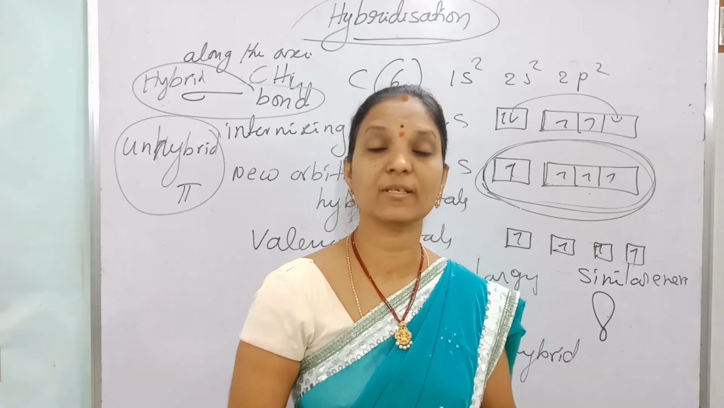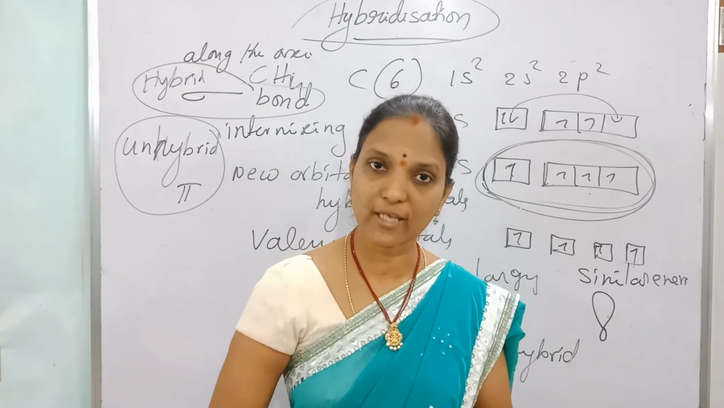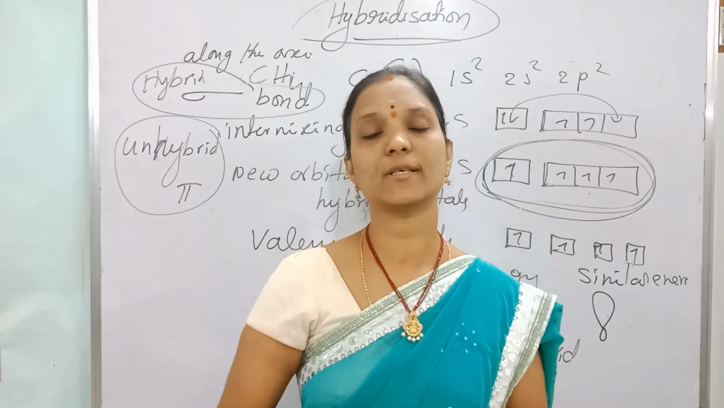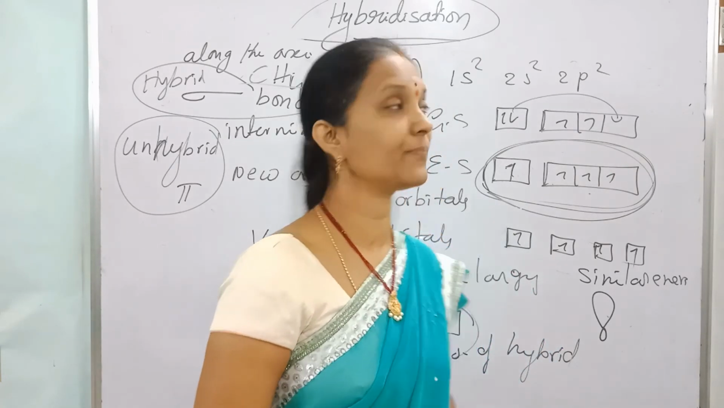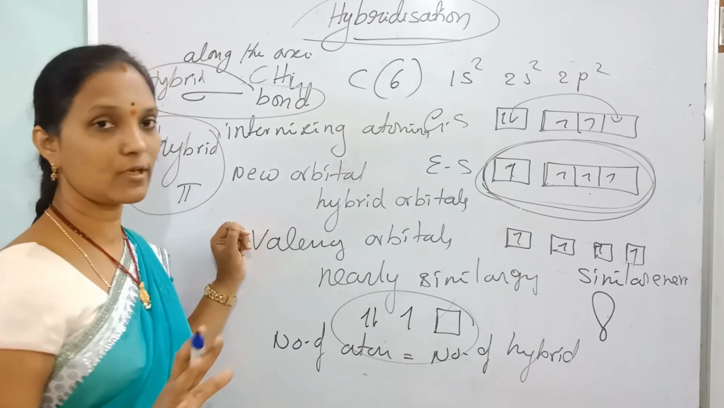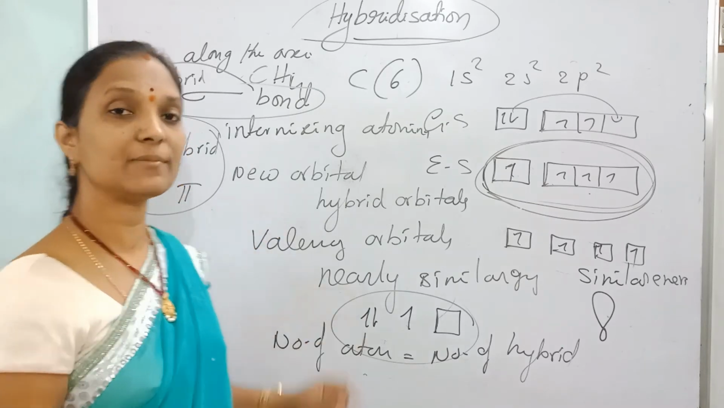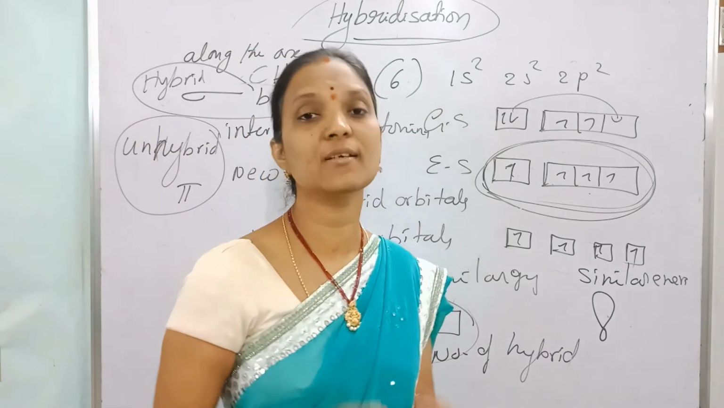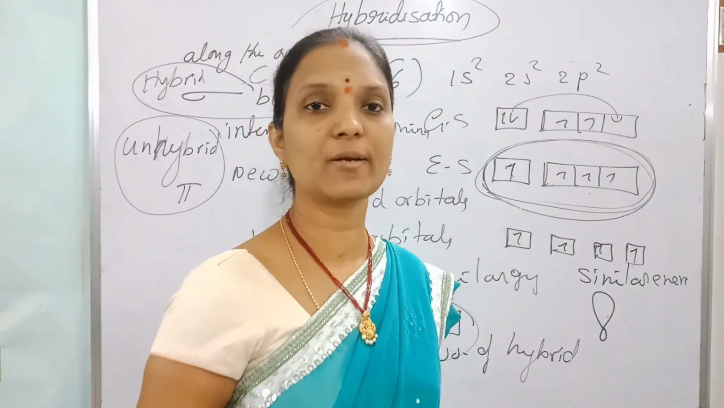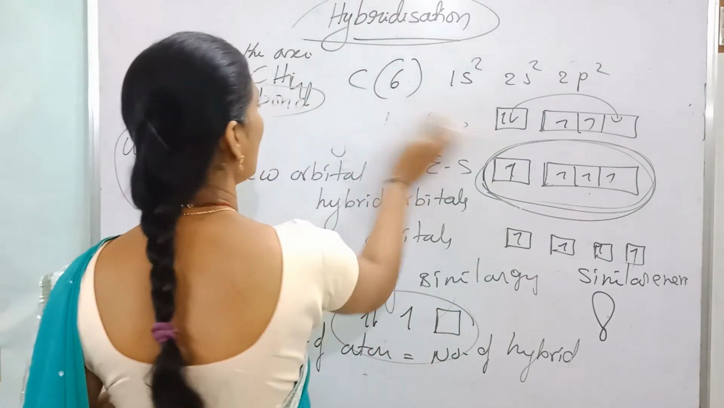In hybridization, orbitals with paired electrons, orbitals with unpaired electrons, and even vacant orbitals can be involved. These hybrid orbitals take part in overlapping, and that overlapping takes place along the axis. So hybrid orbitals always form sigma bonds, and unhybrid orbitals form pi bonds.